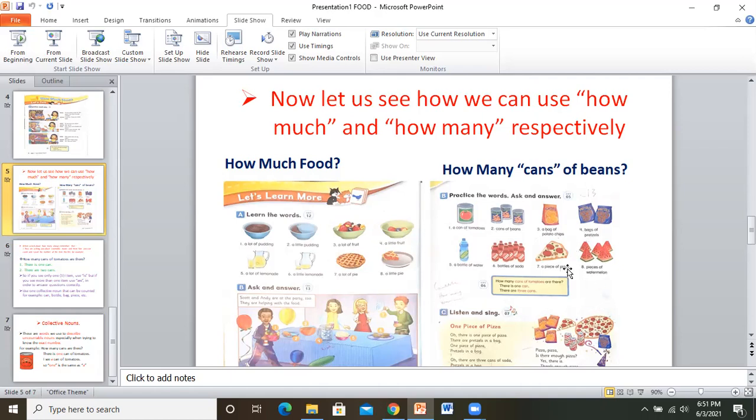Picture number 4. Bags of pretzels. And then picture number 5. A bottle of water. Picture number 6. Bottles of soda. Picture number 7. A piece of pizza. And then picture number 8. Pieces of watermelon.